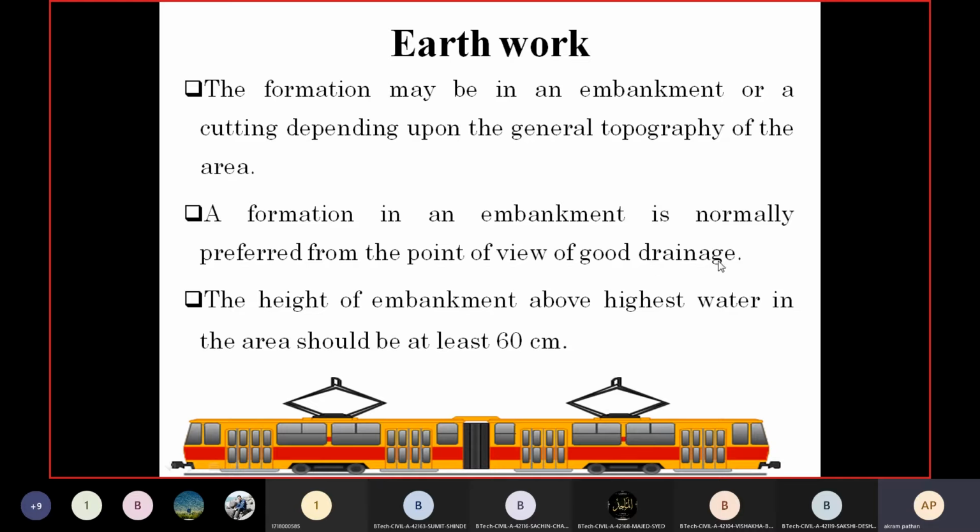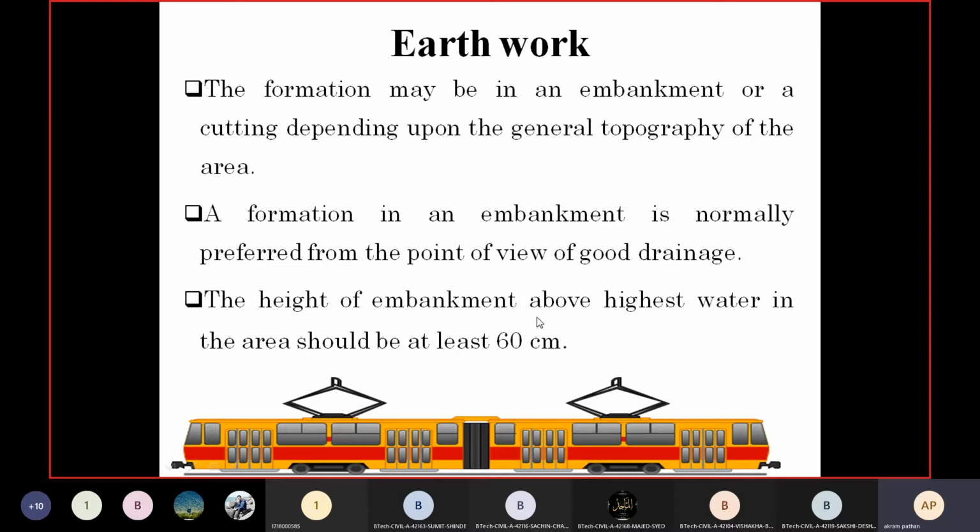So there should be an enough drainage system, so that whatever rainwater is there can easily drain out from the surface of the embankment of the railway track.